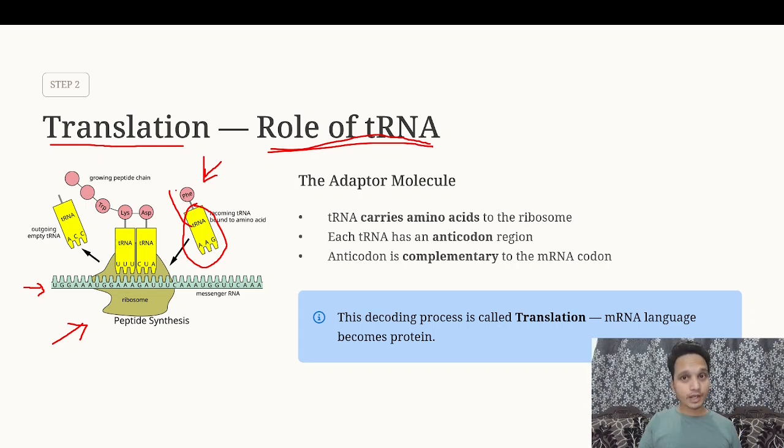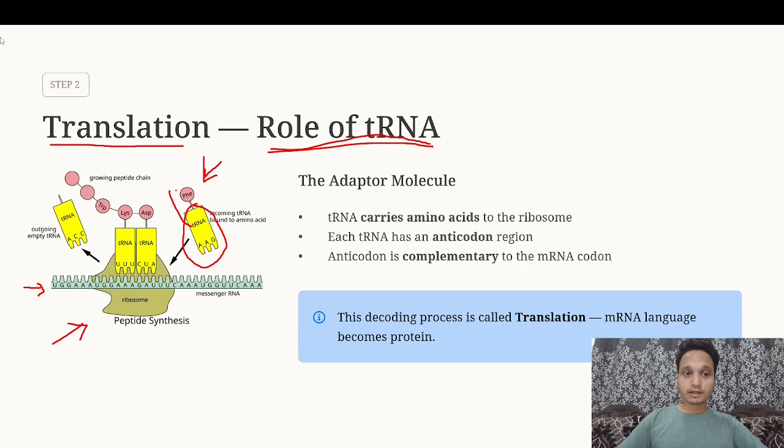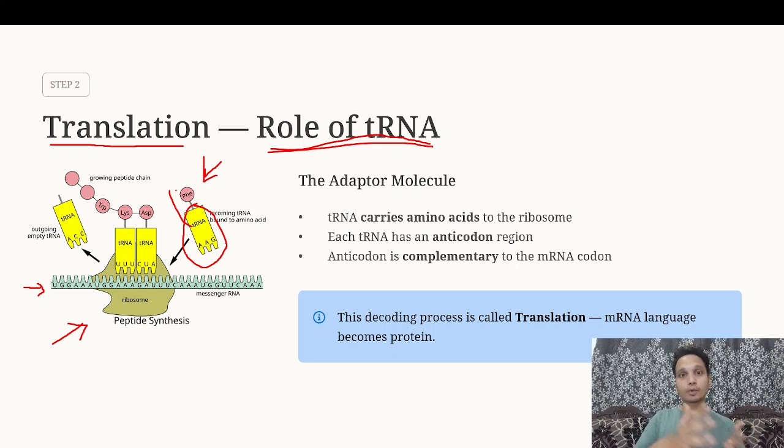So if you want to produce proteins, having tRNA is a compulsion. Why is tRNA so important? Because tRNA is carrying the amino acids, the building blocks of protein. So tRNA is a key player in the second step, translation, when we are translating the information from nucleotides and producing a functional protein. So tRNA carries an amino acid. The ribosome is present here, and mRNA is here, and tRNAs are carrying specific amino acids as per the information present on the mRNA.